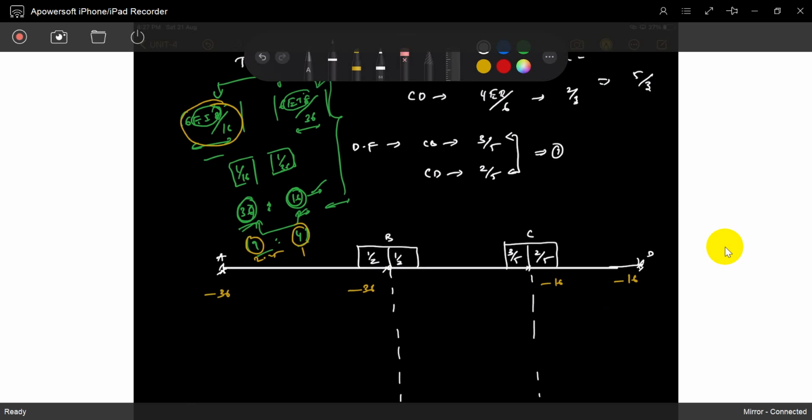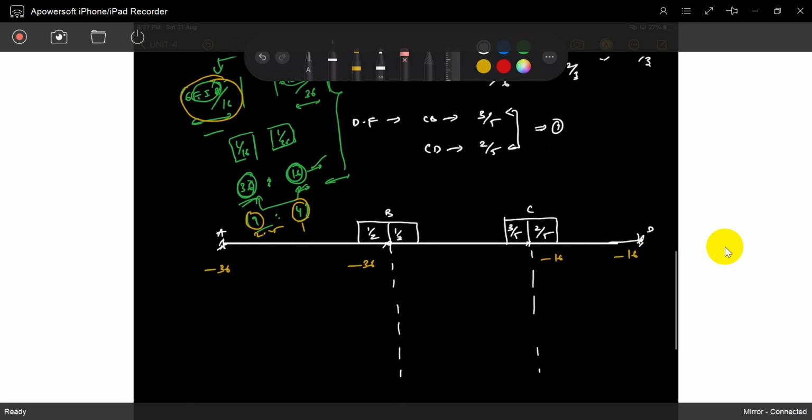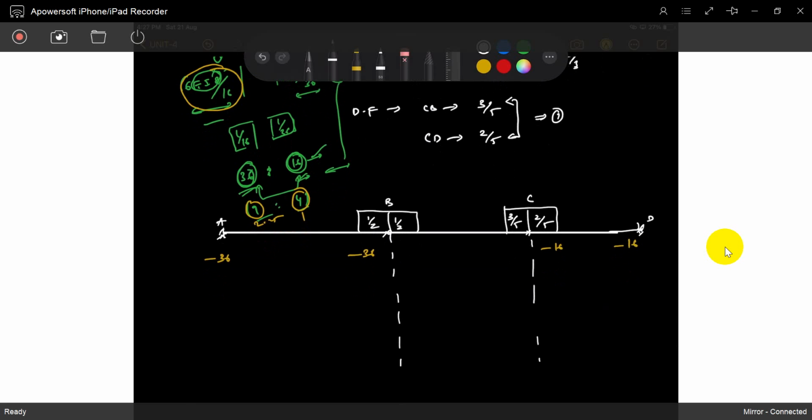So start with the distribution. Very easy, simple. There is a plus 36 and minus 36. It's the undistributed moment now; minus 36 is there. So we have to adjust it. You have to apply plus 36. If you apply plus 36, how do you distribute it between BA and BC? Half each, so it's plus 18, plus 18. Settled. Here also you have to apply plus 16.